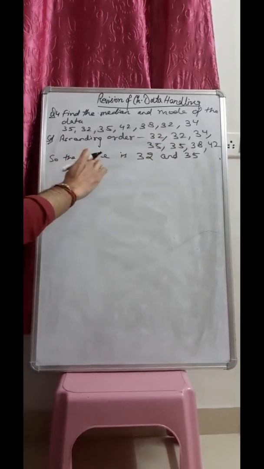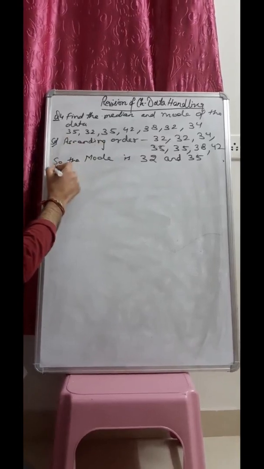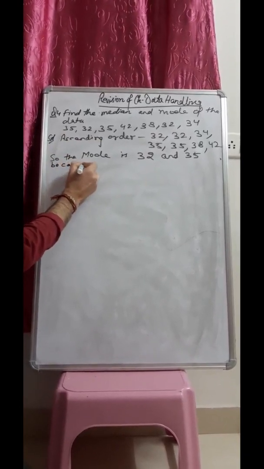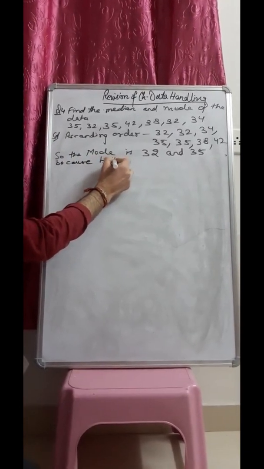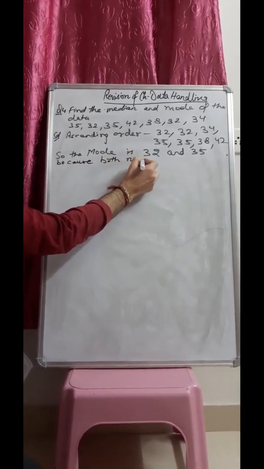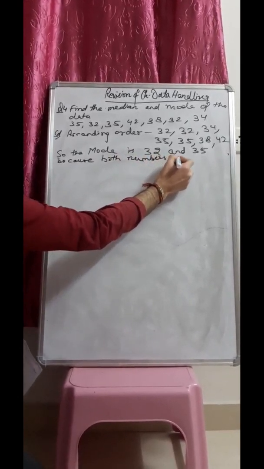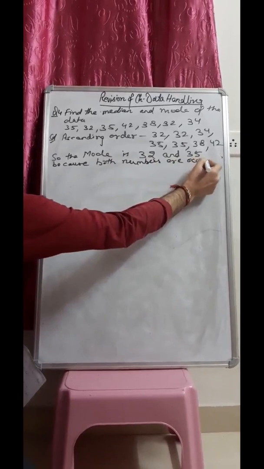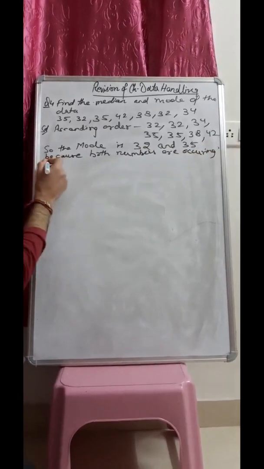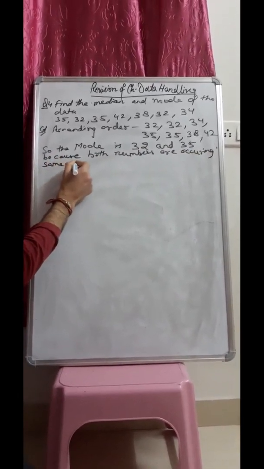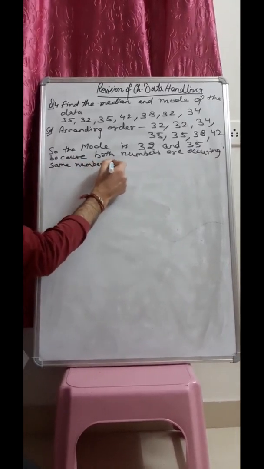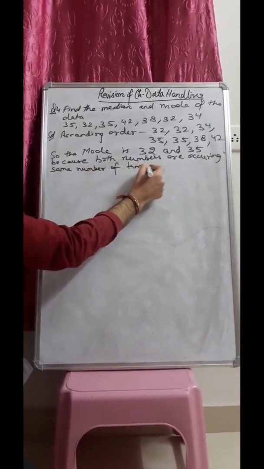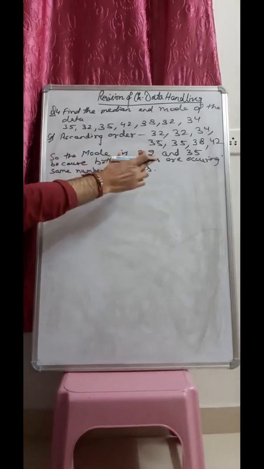So that means the mode is 32 and 35 because both numbers are occurring the same number of times. That's why the modes are 32 and 35.